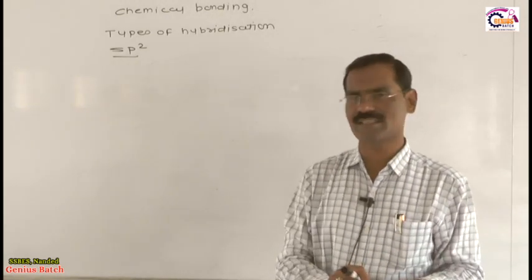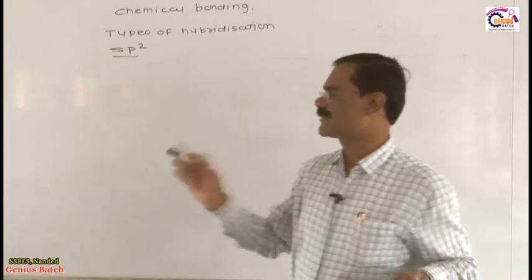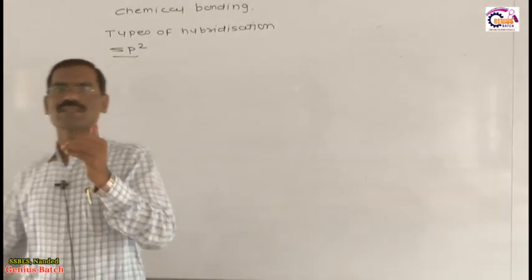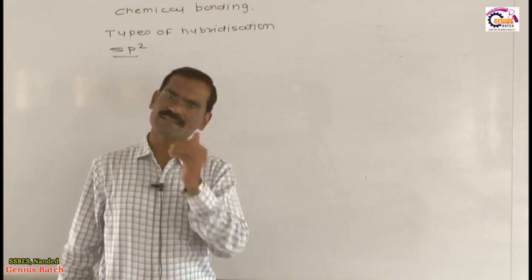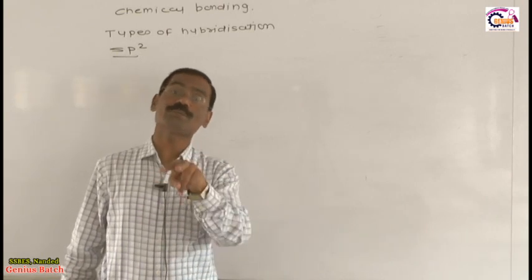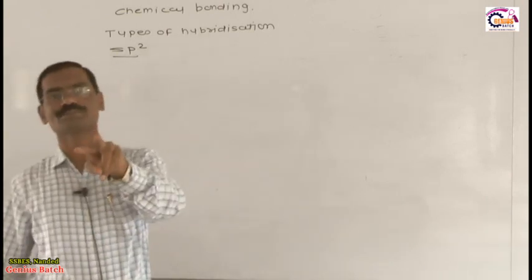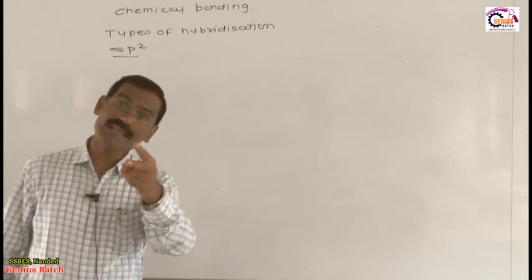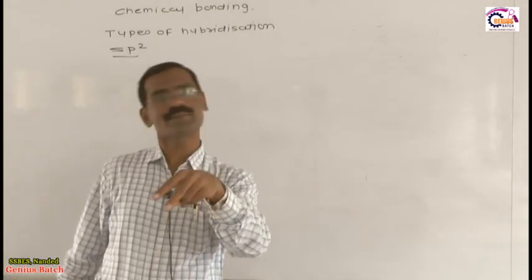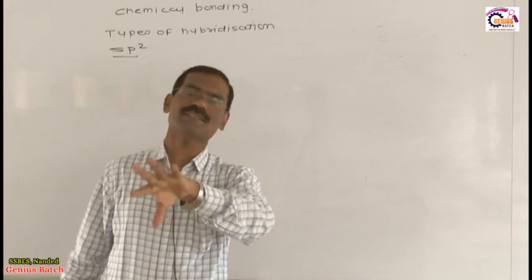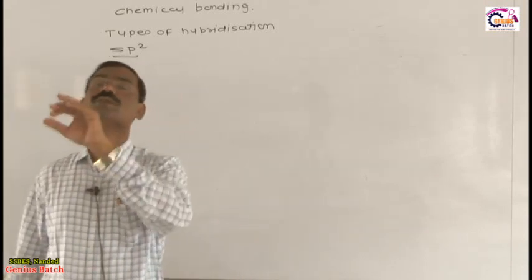Now the same thing happens here. How to define sp2 hybridization? Dear students, sp2 hybridization means the mixing of one s and two p atomic orbitals of that atom, giving three new hybrid orbitals which have the same energy and same shape. Such hybrid orbitals are called sp2 hybrid orbitals.